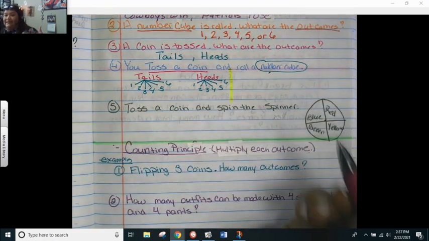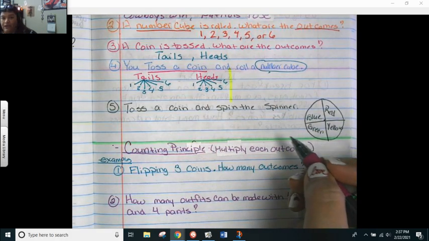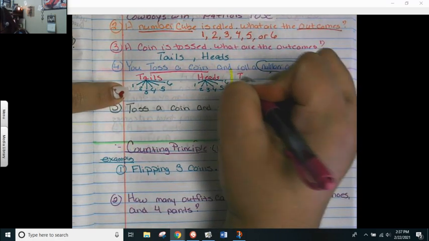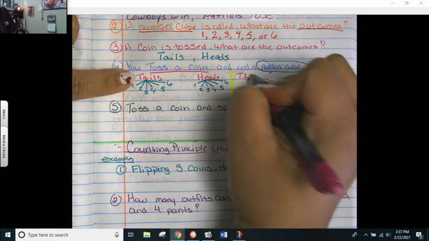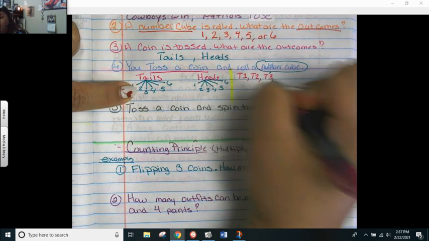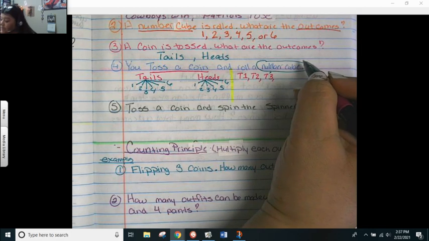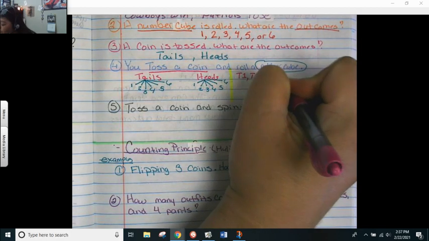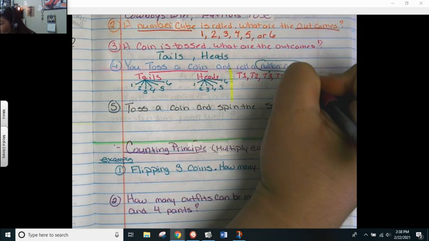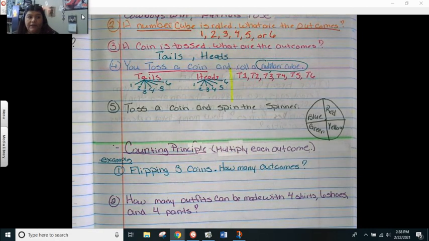How would they write this in a list or a table? They would use a T for tails, H for heads, okay? They're not going to write them out. So they can get a T1, a T2, T3, and that just means tails and 1, tails and 2, tails and 3. I can get a T4, T5, and T6. Okay, so that's the tails are done. The tails are done. Let me move myself here so you can see me better.